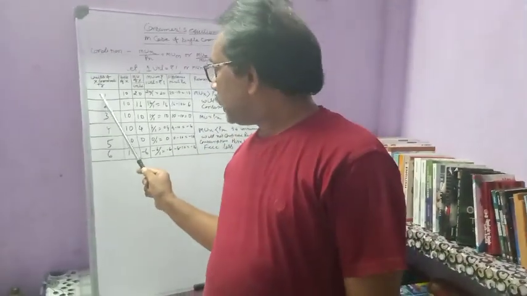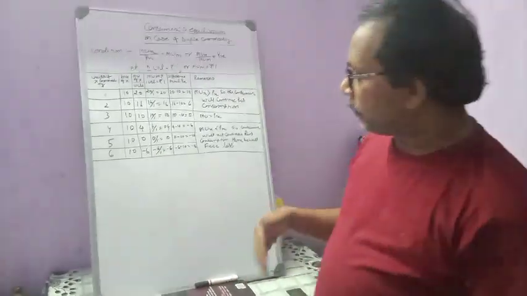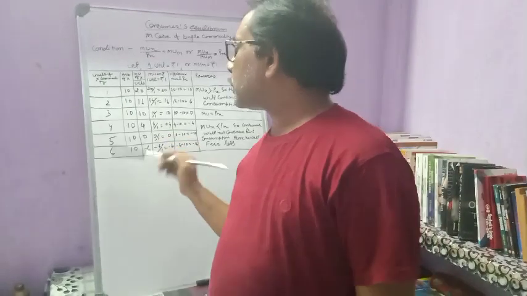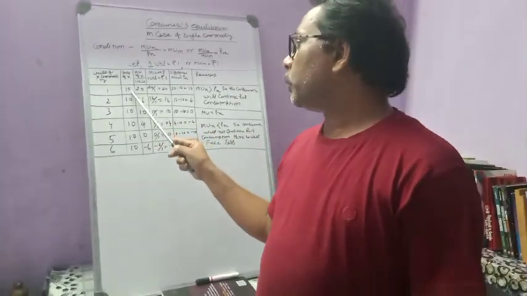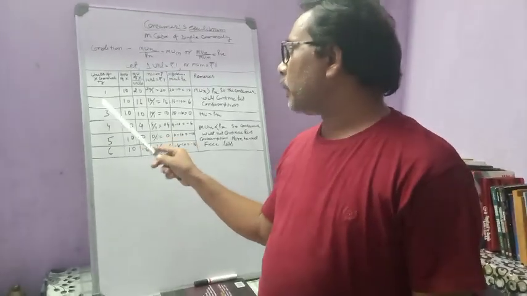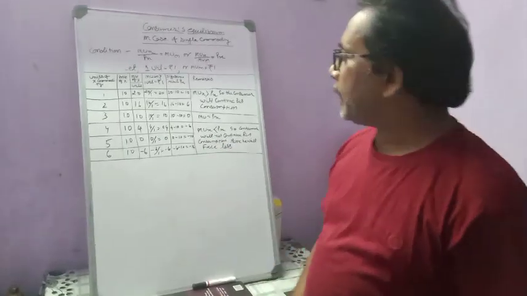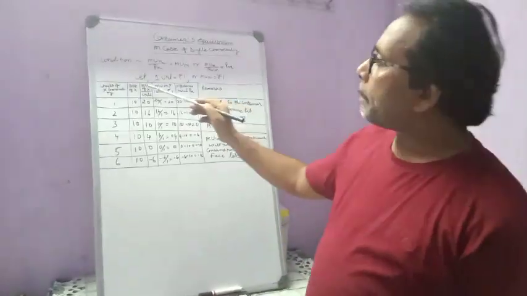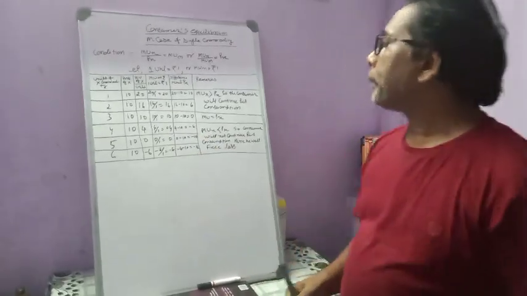Either he will buy one unit or he will buy up to the 6th unit. For the first unit he is paying rupees 10, for the second again 10, for the third again 10. So in this way the price is constant at all levels of consumption.